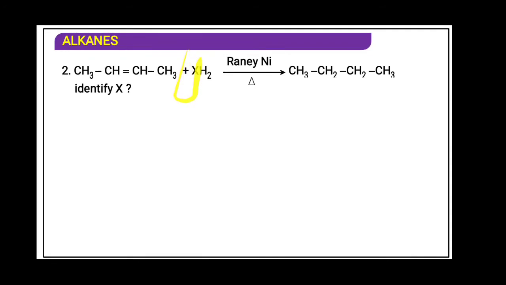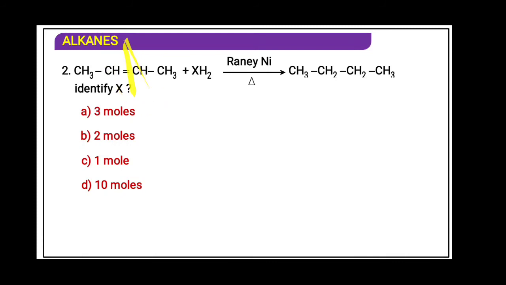This is the number of moles of hydrogen. Now you have to tell me how many moles of hydrogen are added: 3 moles, 2 moles, 1 mole, 10 moles. As one double bond is there, for one double bond it requires only 2 hydrogen. So 2 hydrogen will come from 1 mole of hydrogen. 1 mole of hydrogen will provide 2 hydrogen. That is why 1 mole of hydrogen. Here 1 will be written, so that is why we will not write 1.